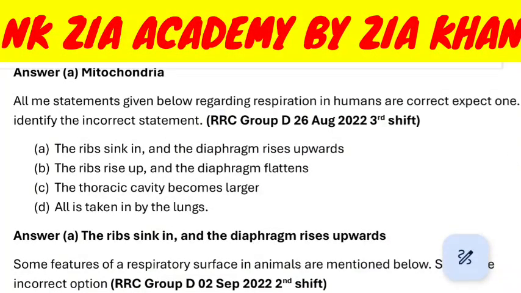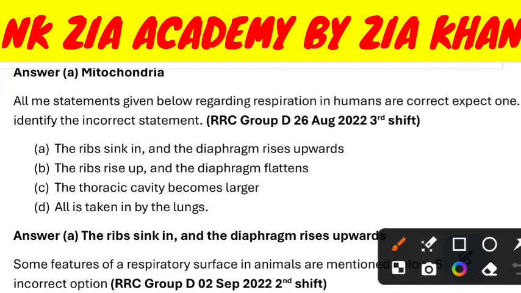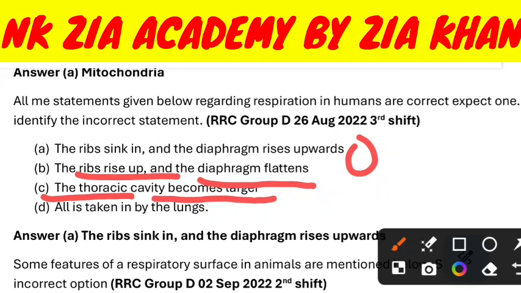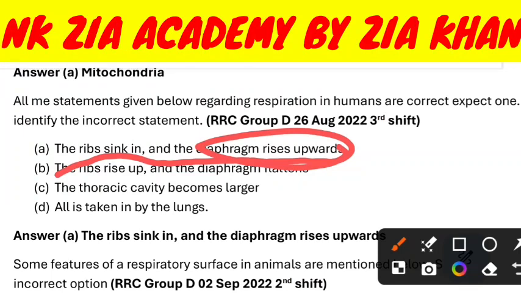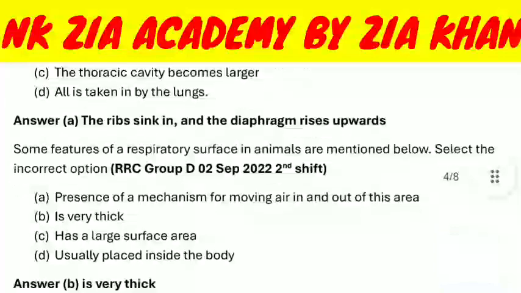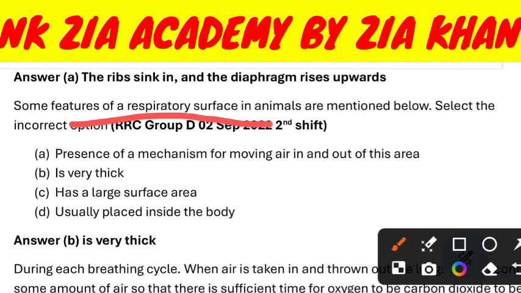All the statements given below regarding respiration in humans are correct except one. Identify the correct statement. The ribs sink in and the diaphragm rises upwards. The ribs rise up and the diaphragm flattens. The thoracic cavity becomes larger. Air is taken by the lungs. The ribs sink in and the diaphragm rises upwards. This statement is correct.